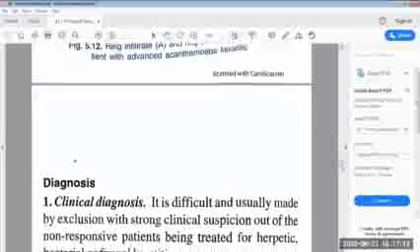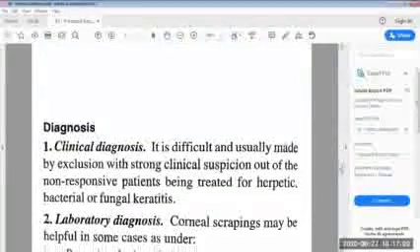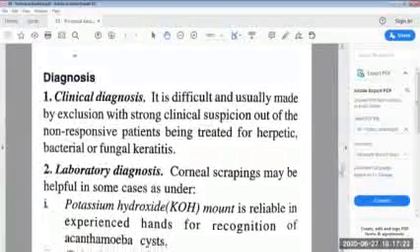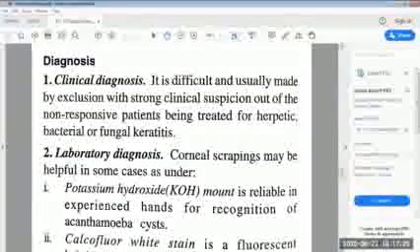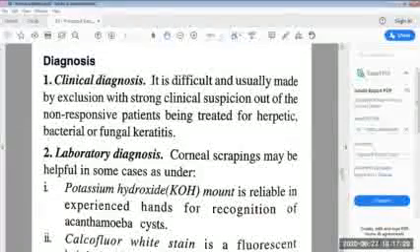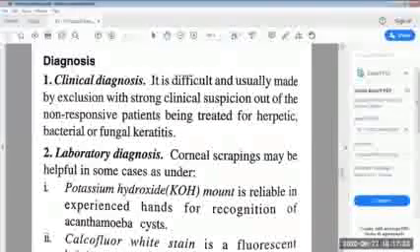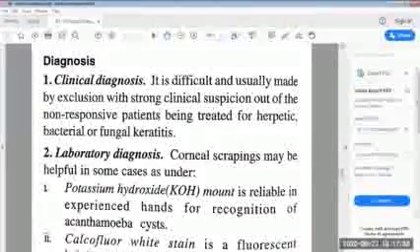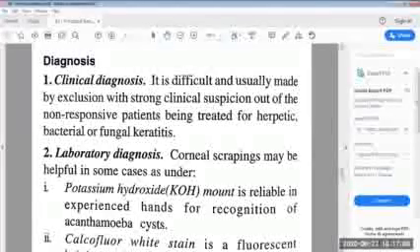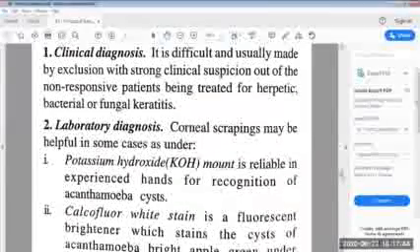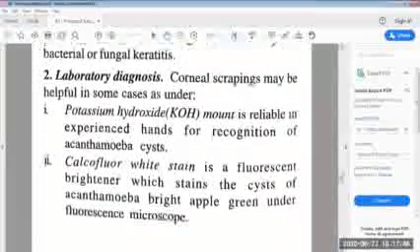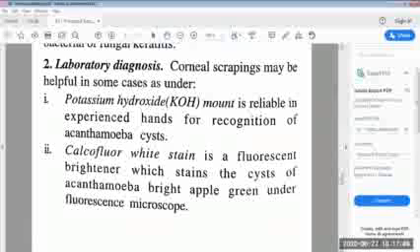Then when we come to the diagnosis, the clinical diagnosis of Acanthamoeba keratitis is difficult and usually made by exclusion, with strong clinical suspicion, in non-responsive patients being treated for herpetic, bacterial or fungal keratitis. Then next is the laboratory diagnosis.